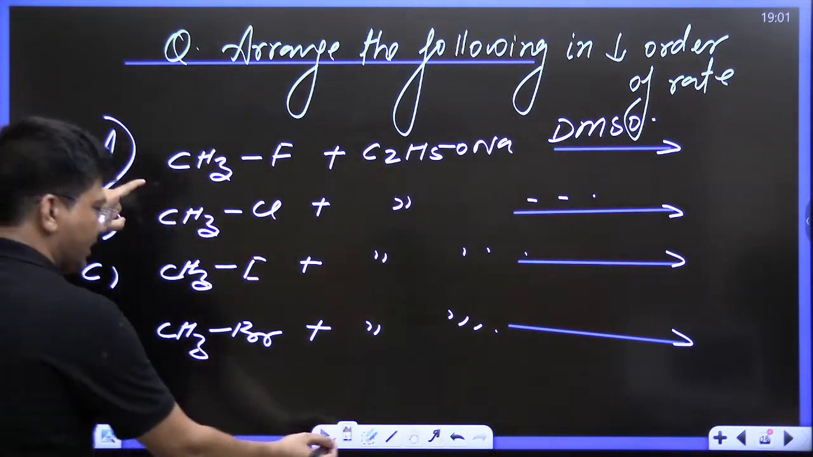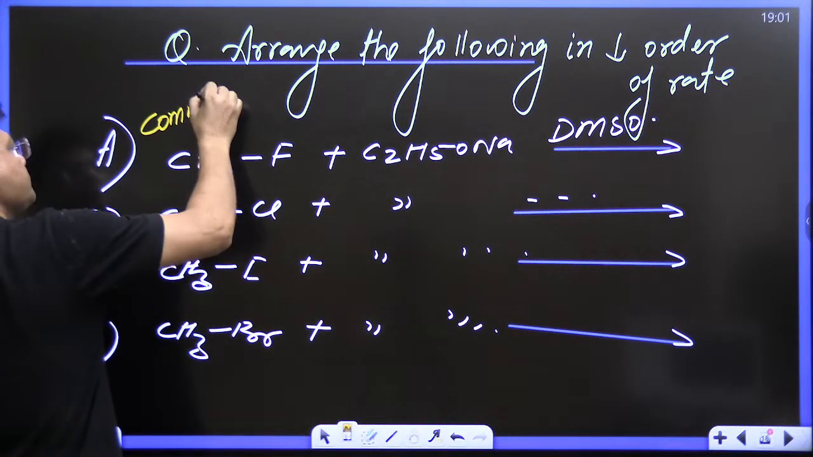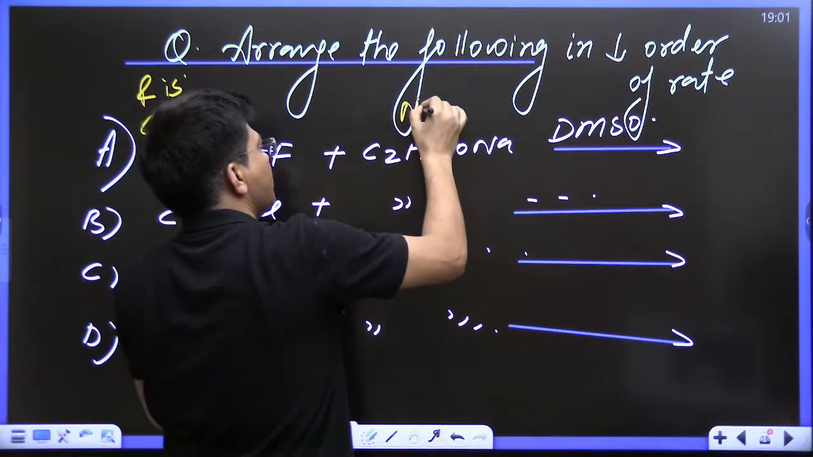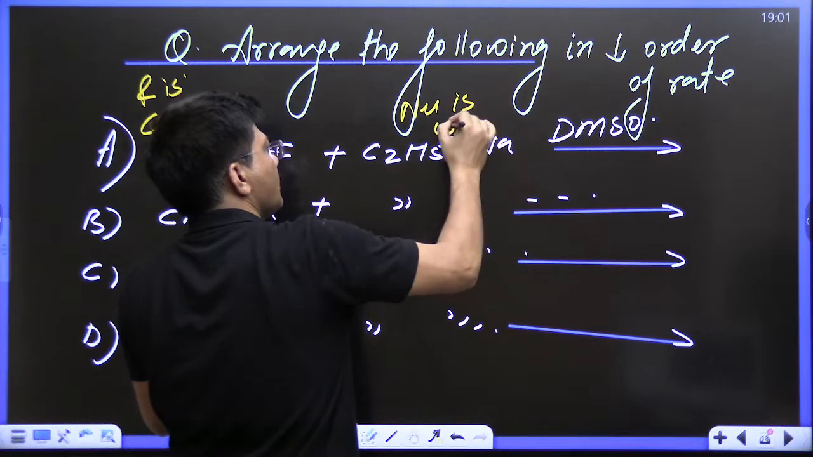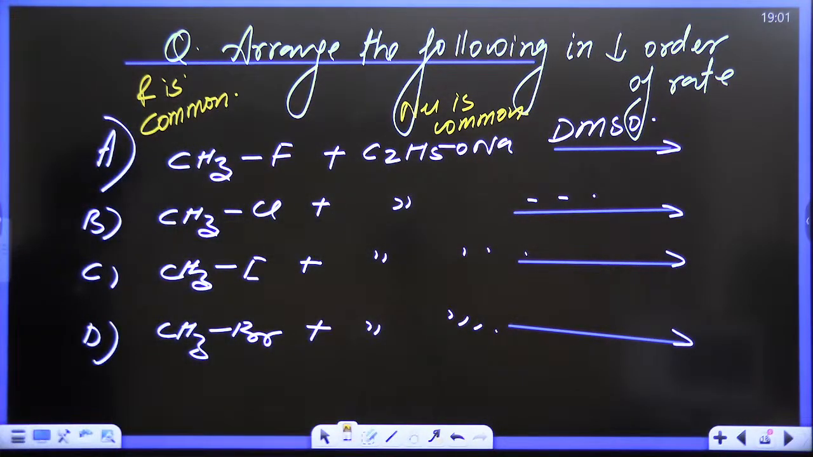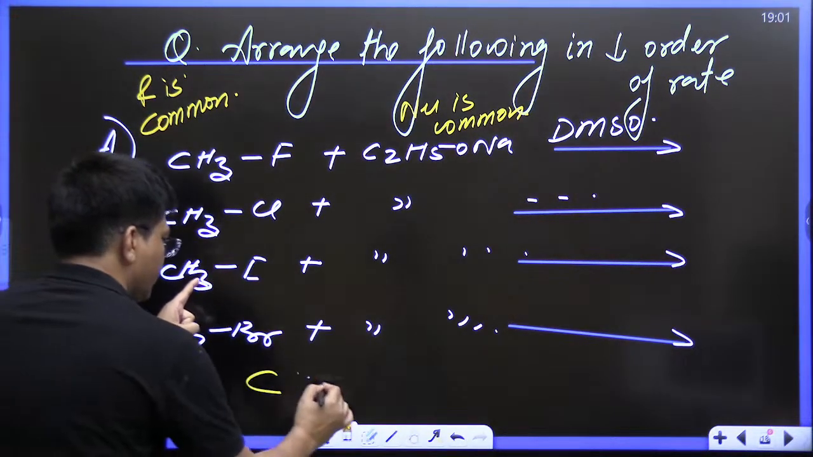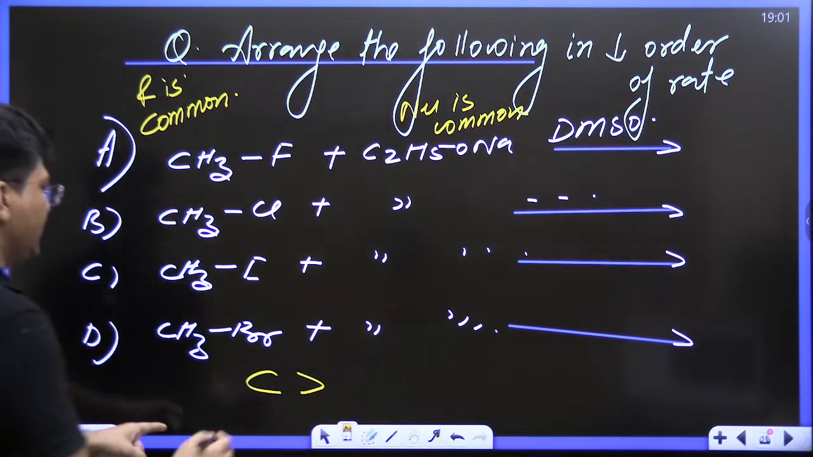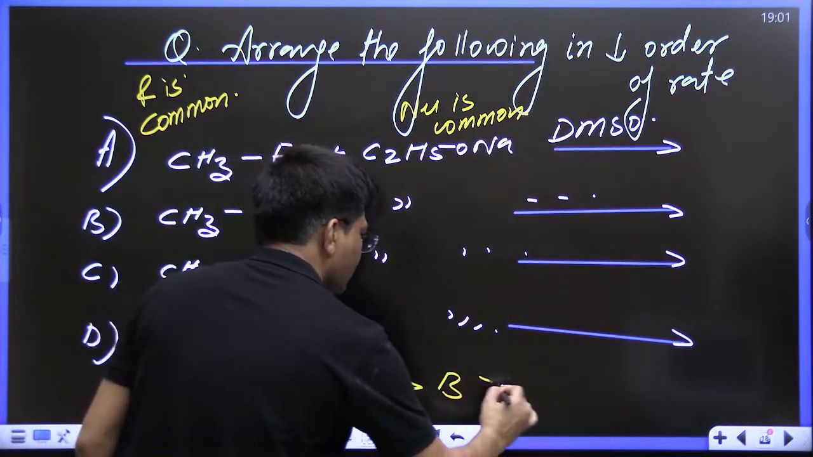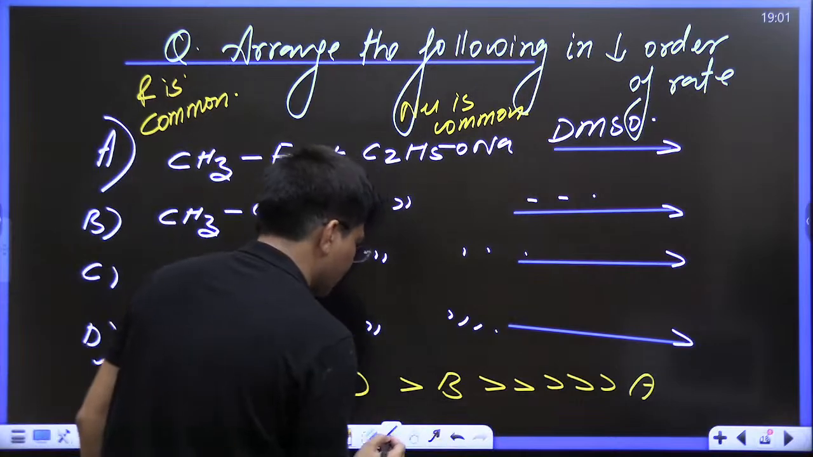leaving group tendency. See kids, this R is common. Nucleophile is common. So which is having the best leaving group tendency? This iodine will leave first. After C comes D, then B, and A is not going to leave. Kids, this is the rate of reaction.